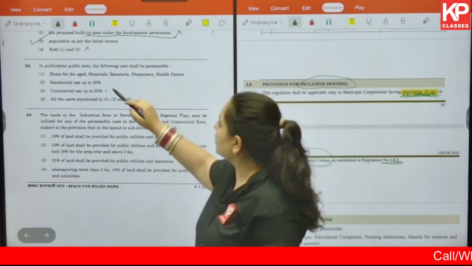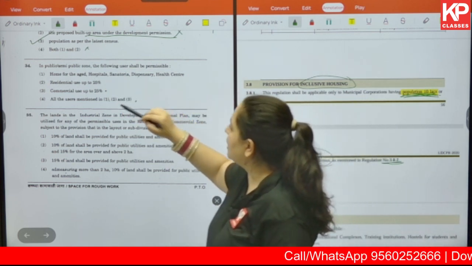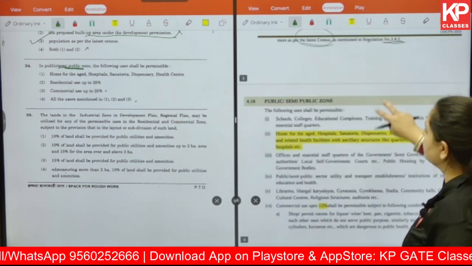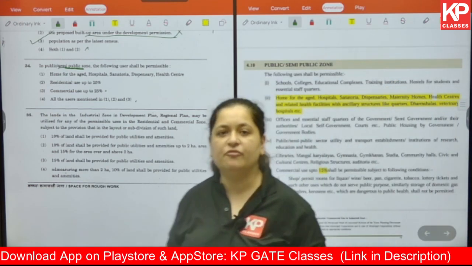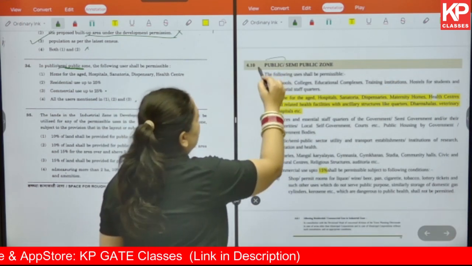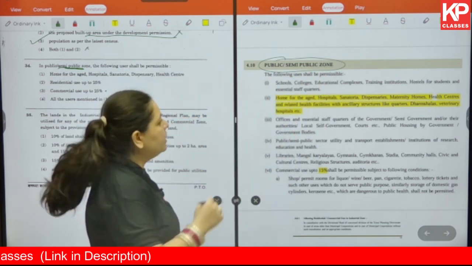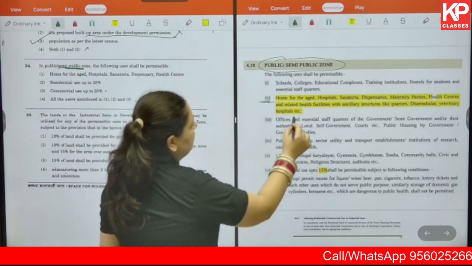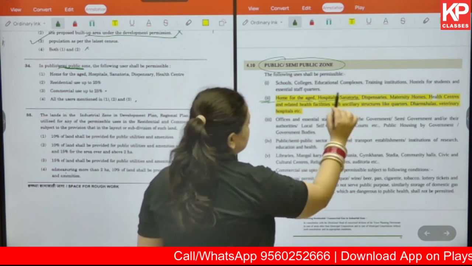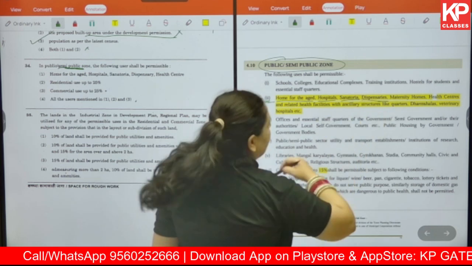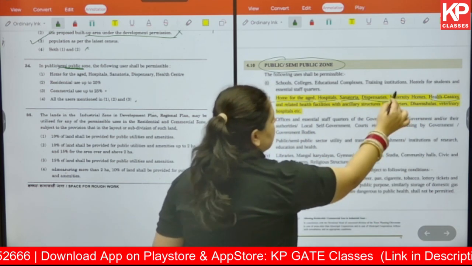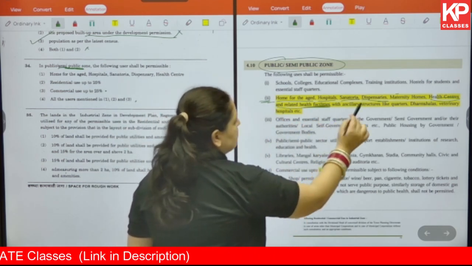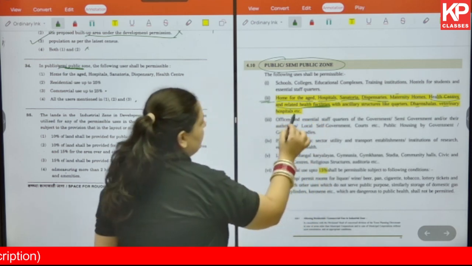For example, here we are talking about what kind of other activities will be allowed in public semi-public zone. Okay, so for this you will have to look into the UDCPR document again under regulation 4.10, where it talks about public and semi-public zones. Okay, here you have various points. Under point 2 you will be able to find home for the aged, hospitals, sanatoria and dispensaries and health centers. Okay, so along with that you can have maternity homes as well. You can have other health related facilities and ancillary structures like quarters, dharamshalas, veterinary hospitals, etc.